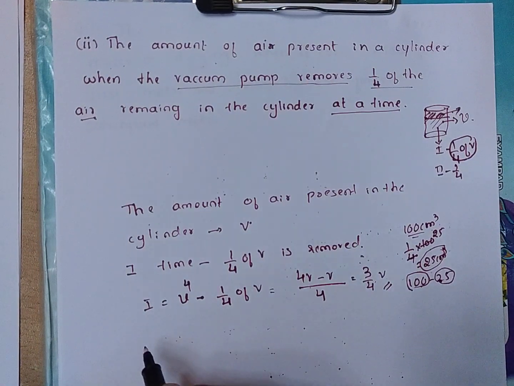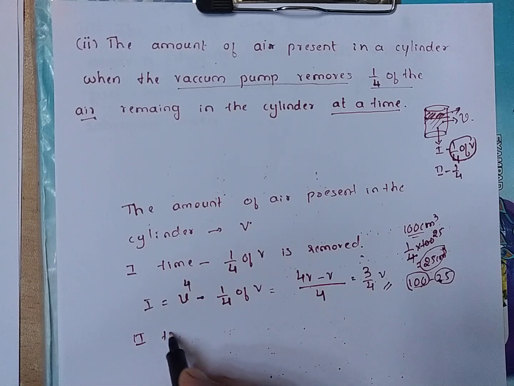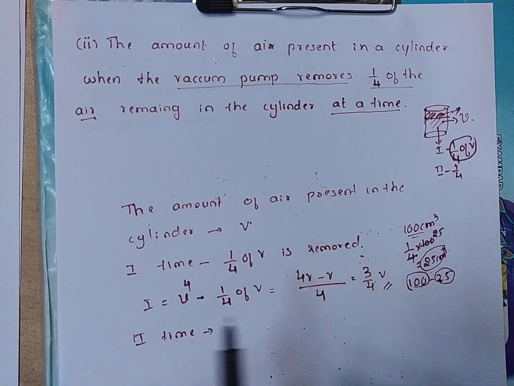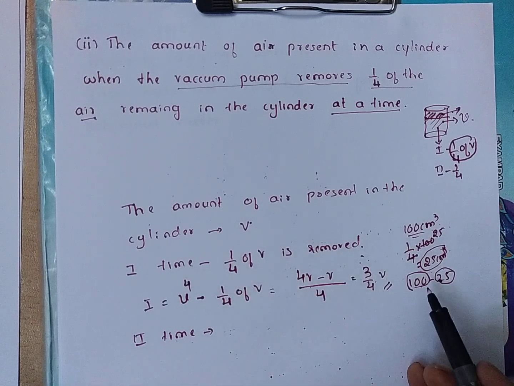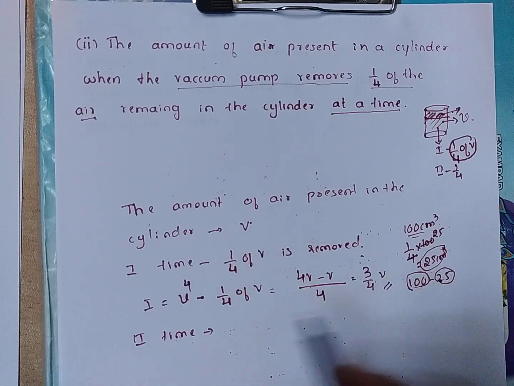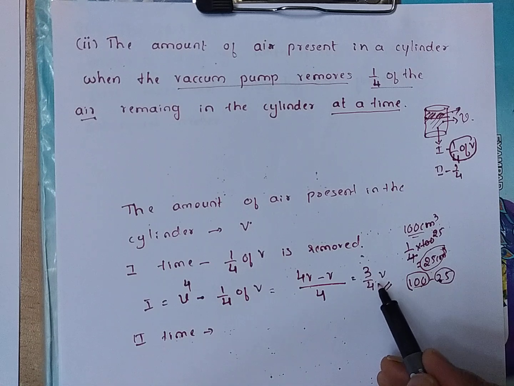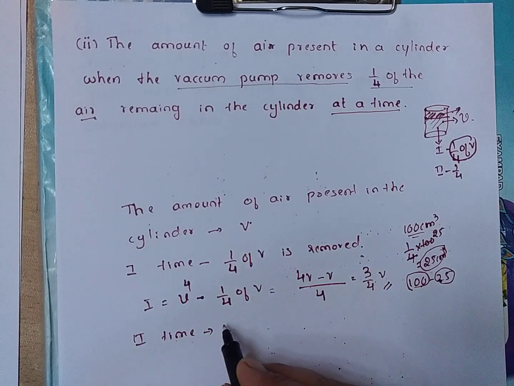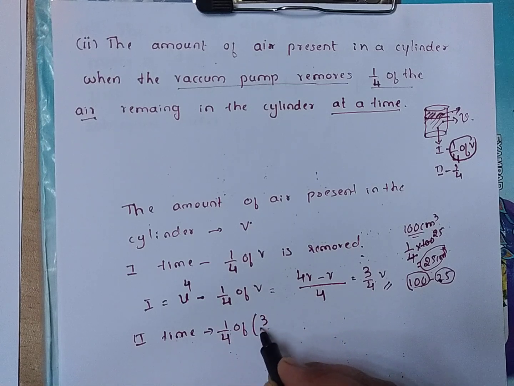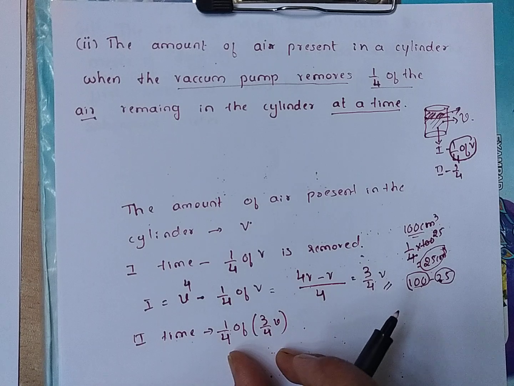Now for the second time, how much air is removed? Again 1/4 of the remaining air. What is the remaining air? 3/4 V. From this air 1/4 is removed. That is 1/4 of 3/4 V is removed.